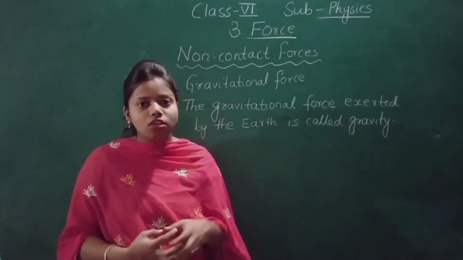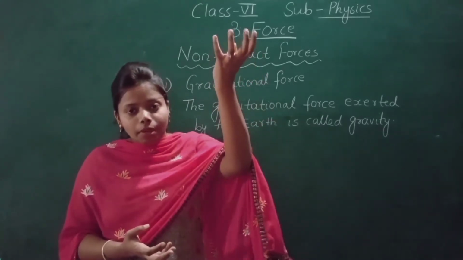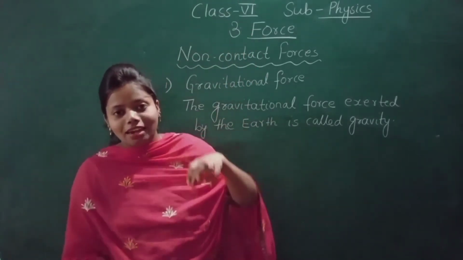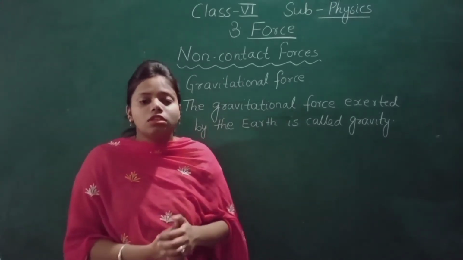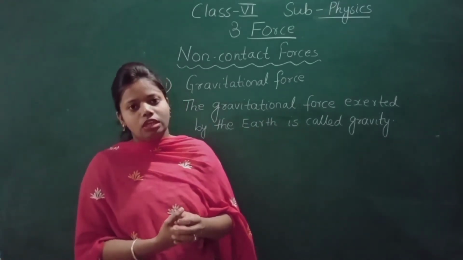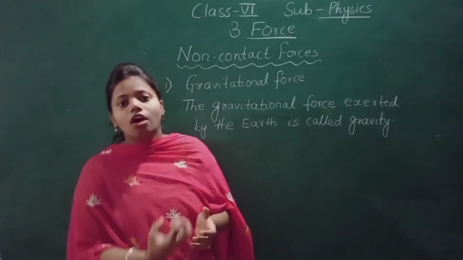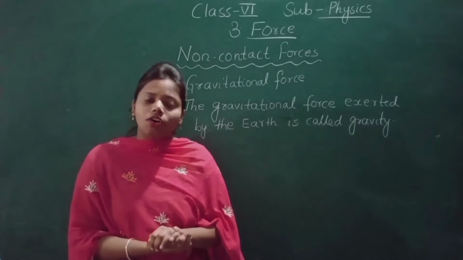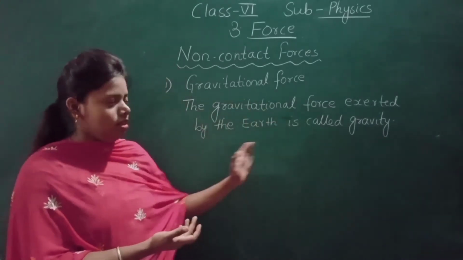Attractive force means, you have seen, when a ball is thrown up, it comes down. Why? Because the earth attracts it towards itself. So gravitational force is the attractive force. It attracts all bodies towards itself. So this was gravitational force and this was gravity.